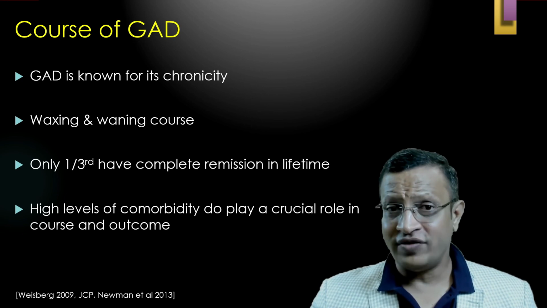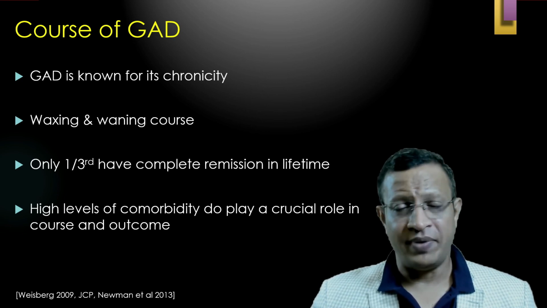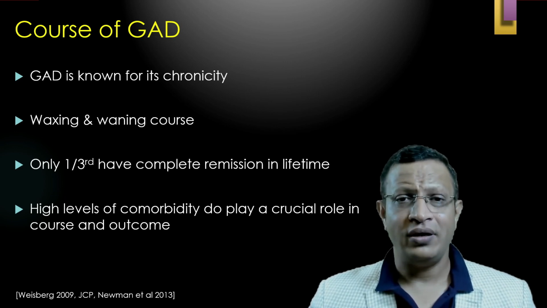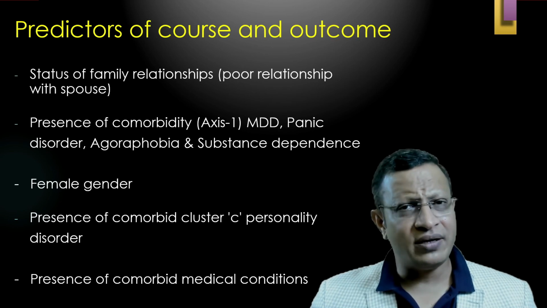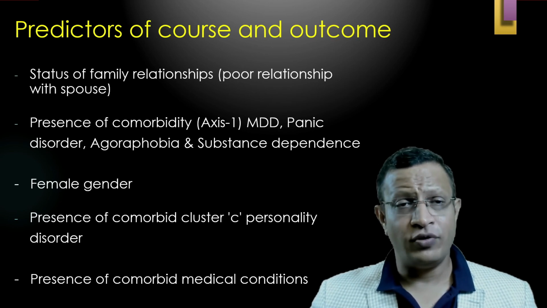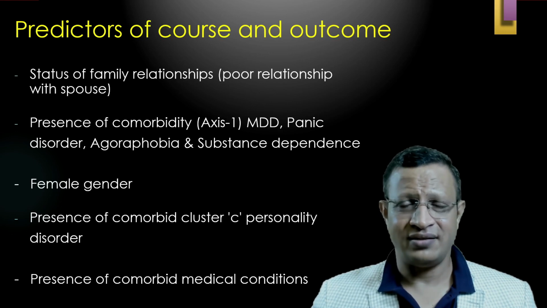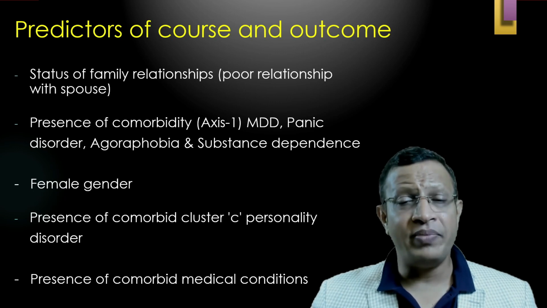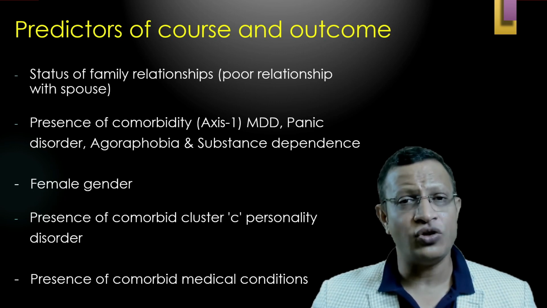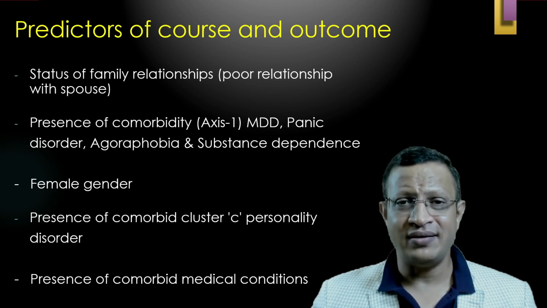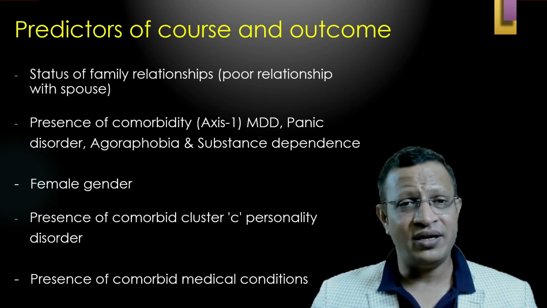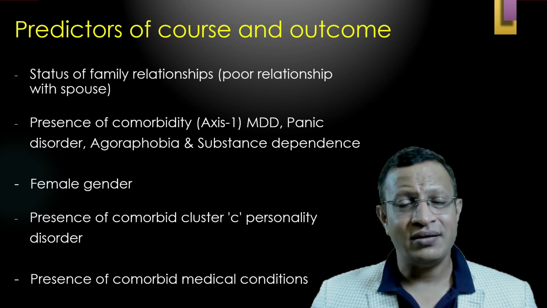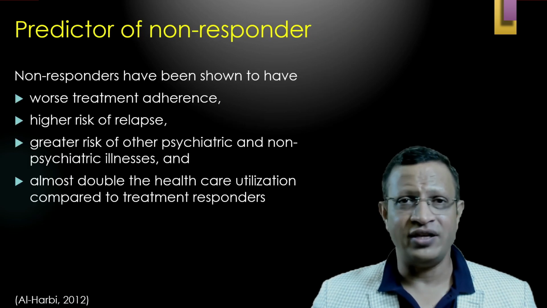And because of the high level of comorbidity, the presence of personality disorder, and medical disorders, all of these play a role in chronicity. What are the predictors of poor outcome? First and foremost are family stressors, poor relationship with the spouse or parents, presence of a comorbid axis 1 disorder like depression, panic disorder, agoraphobia, substance dependence, alcohol dependence, female gender, presence of personality disorder, and presence of comorbid medical conditions. These play an important role in chronicity.